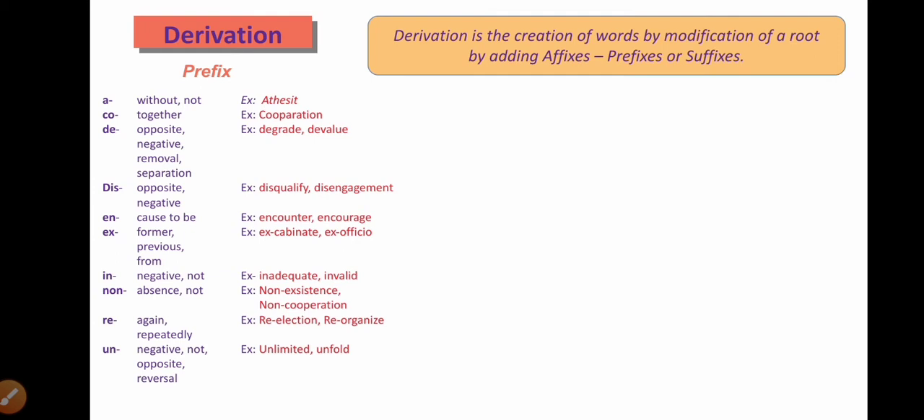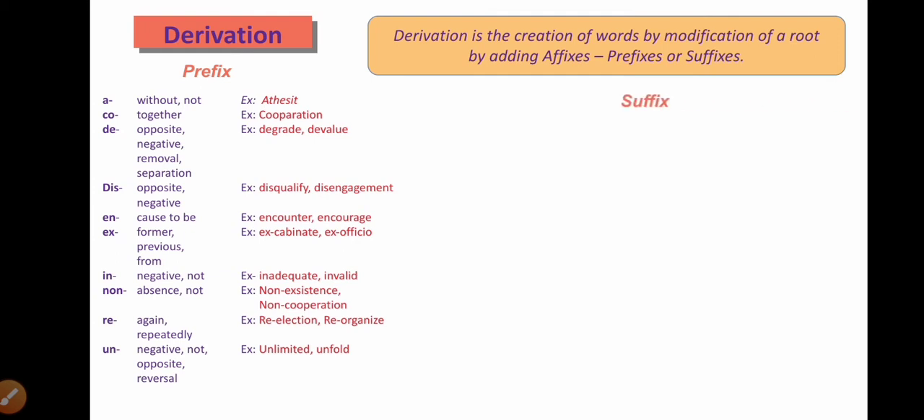Re means again, repeat. Even in the word repeat we have re in it. Re-election, reorganize, like that. And the next prefix is un. Here: unlimited, unfold, unlike, there are so many words derived out of un. Whatever I just mentioned as prefixes, these are not the only prefixes, but there are more prefixes. However, certain prefixes denote certain meanings. So just carefully go through all the prefixes and try to coin more words by adding those prefixes.